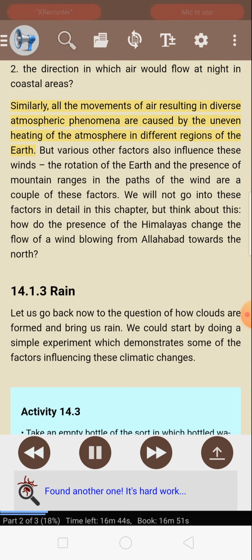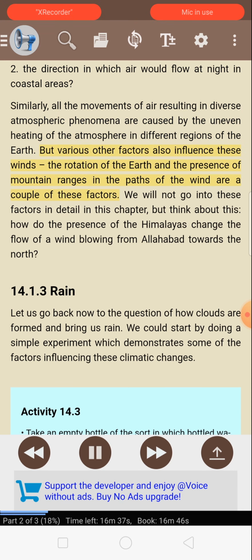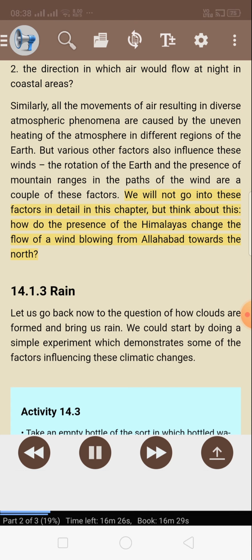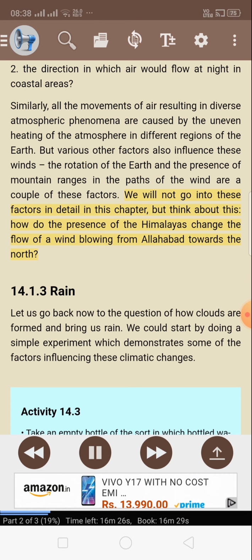Similarly, all the movements of air resulting in diverse atmospheric phenomena are caused by the uneven heating of the atmosphere in different regions of the Earth. But various other factors also influence these winds. The rotation of the Earth and the presence of mountain ranges in the paths of the wind are a couple of these factors. We will not go into these factors in detail in this chapter, but think about this. How does the presence of the Himalayas change the flow of the wind blowing from Allahabad towards the north?